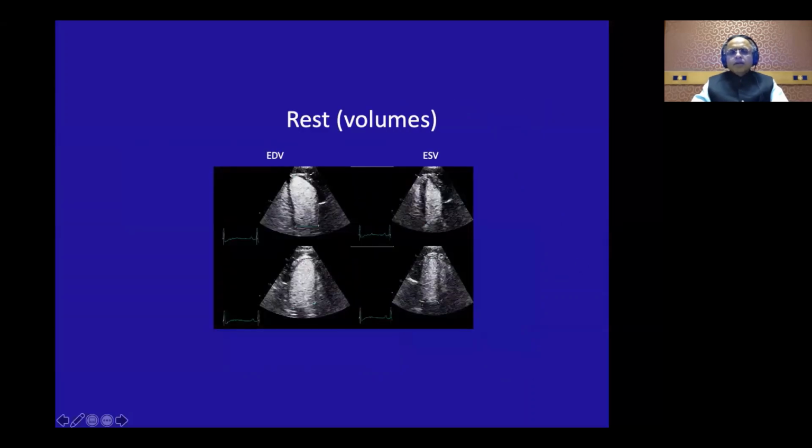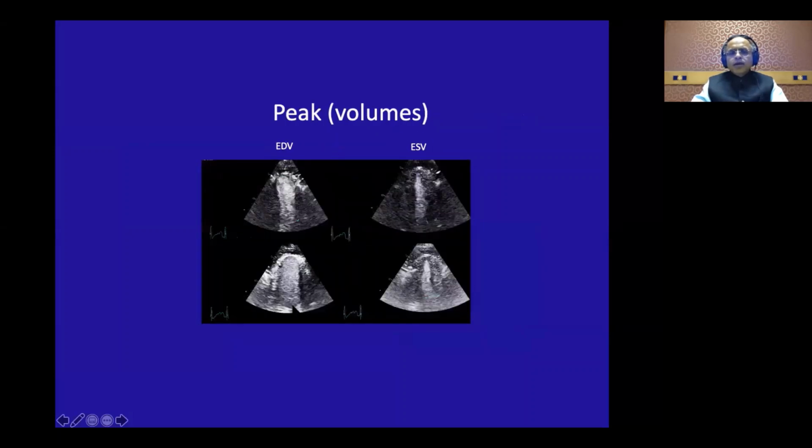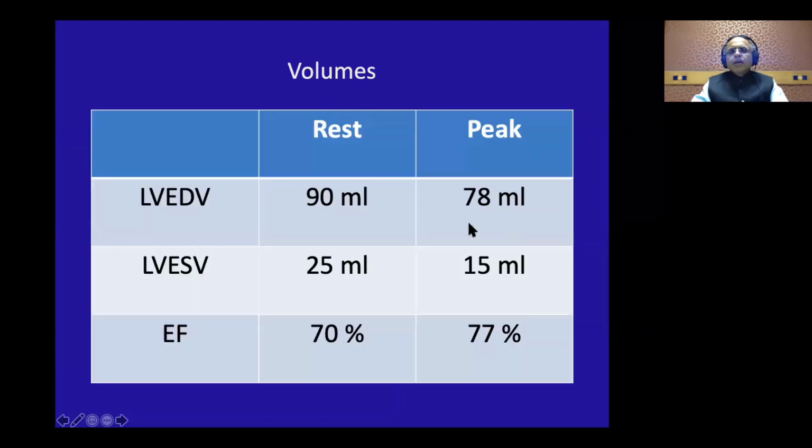Now this is the end diastolic volume, and this is the end systolic volume at rest. And so also you will use the end diastolic volume and end systolic volume at peak, and you will use Simpson's method here, and with the contrast it is very easy to planimeter it, and you will get the rest end diastolic volume and peak stress. Always the end systolic volume should drop at peak exercise, and the EF should increase by at least 5%.